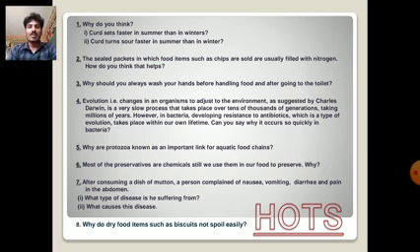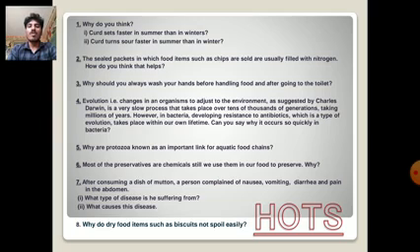And the fifth one is, why are protozoa known as an important link for aquatic food chains? And the sixth one, most of the preservative chemicals are still used in our food to preserve it. Why?